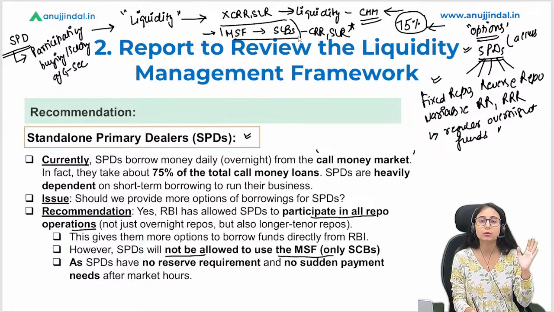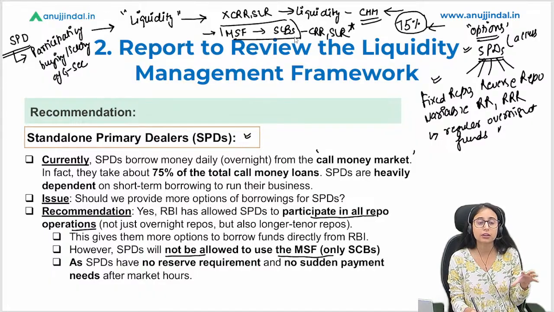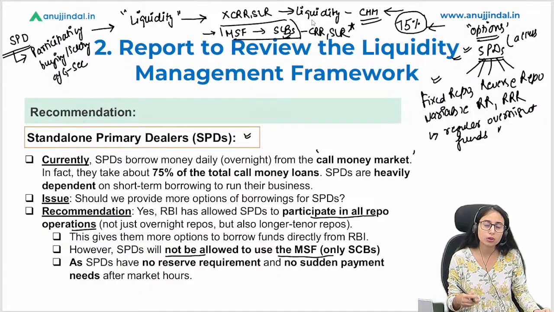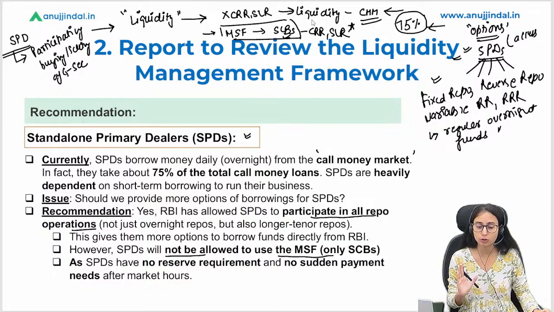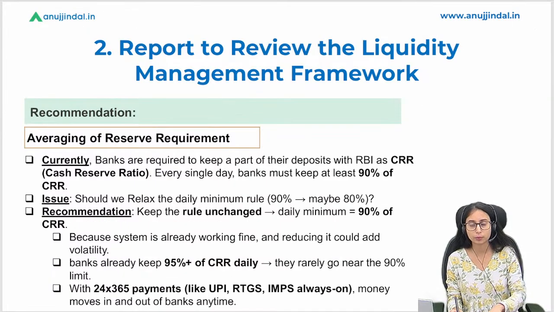Because after market hours, whenever the market shuts down, there is no need for SPDs to borrow money. But a scheduled commercial bank has to manage liquidity for the next working day as well, so they will be allowed under the MSF, but SPDs will not be allowed except for all the other liquidity tools. They have provided the reason as well: SPDs have no reserve requirements and no certain payment needs after market hours. That is the reason they will not be allowed under the MSF.